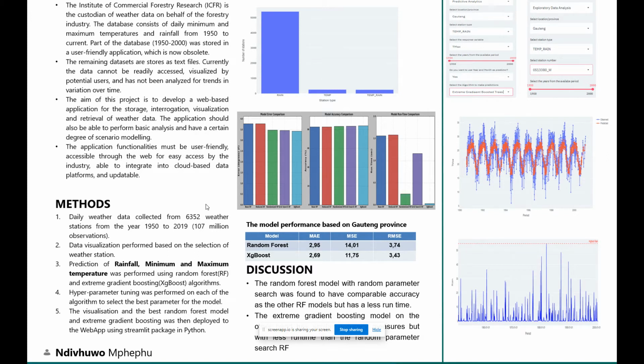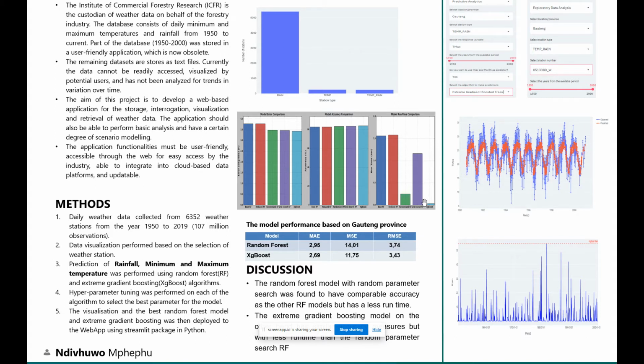Then we also did the extreme gradient boosting model. As you can see here, this result shows that the extreme gradient boosting algorithm has comparable accuracy with the random forest models. However, it has an advantage because the runtime for this model is very much faster compared to the other one.